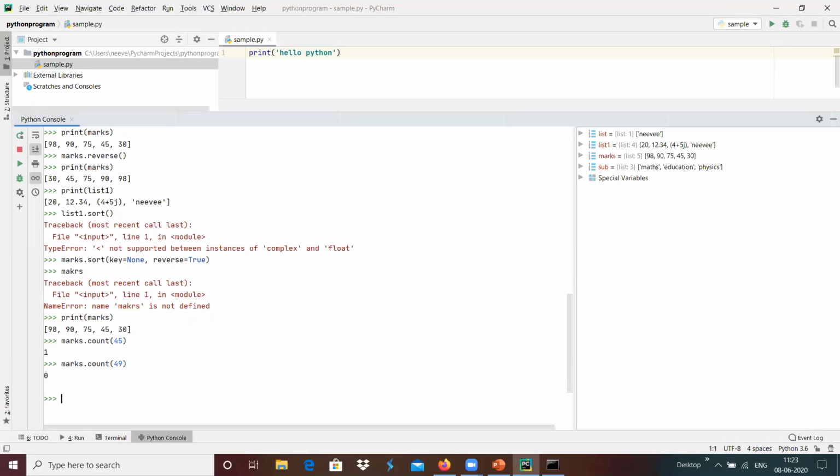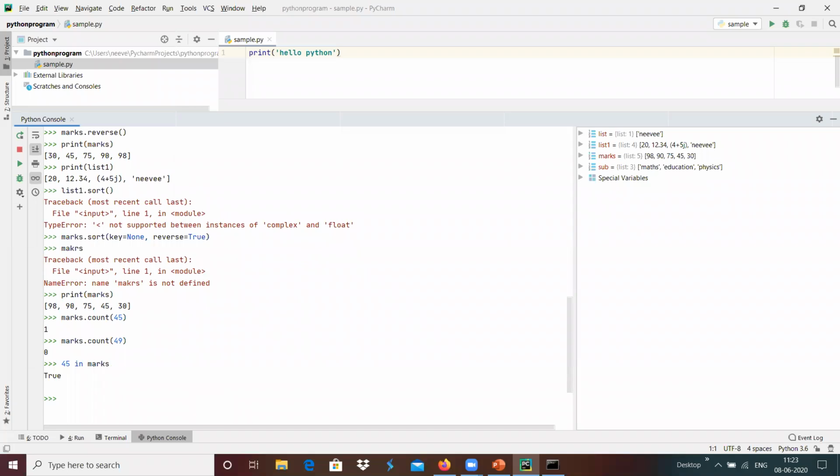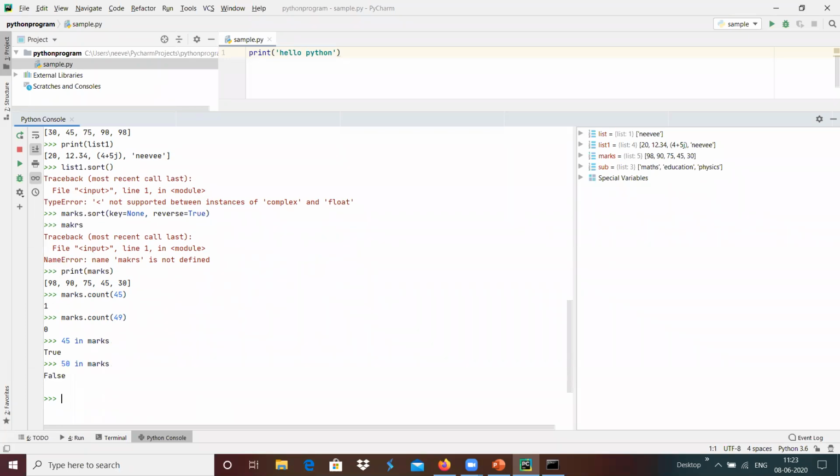And if we wanted to confirm whether 45 is present, we can use the in command, something like 45 in marks, that provides true, which means that 45 is an element value which is present inside the list. Maybe we can check whether 50 is present in marks. False, because there is no element with the value of 50 over here.